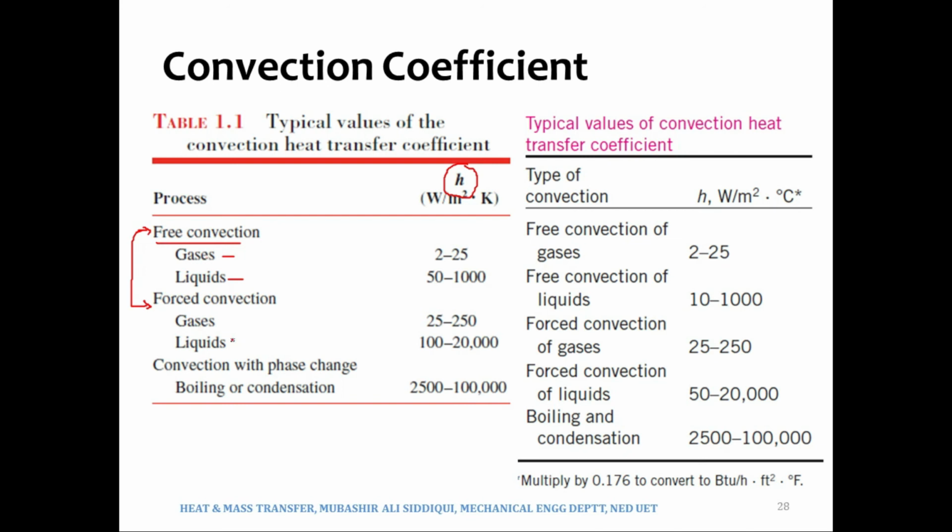And if we compare liquids over here, in case of free convection, liquids have an H between 50 and 1000, whereas in case of forced convection, liquids have an H between 100 and 20,000. It means that if we compare the liquids, the liquids would be able to convect away more energy in forced convection than in free convection.